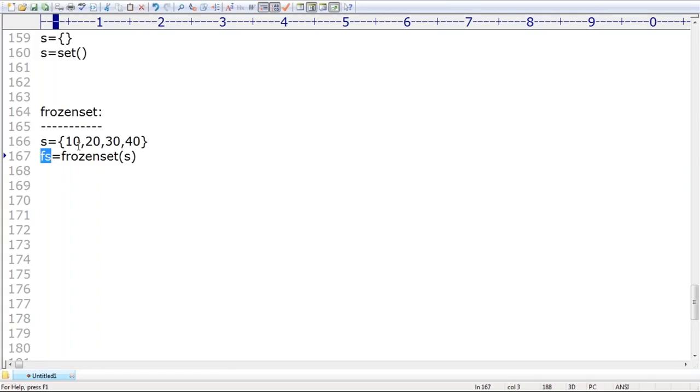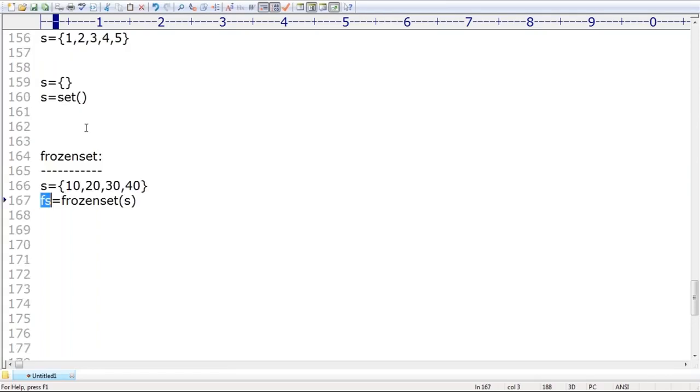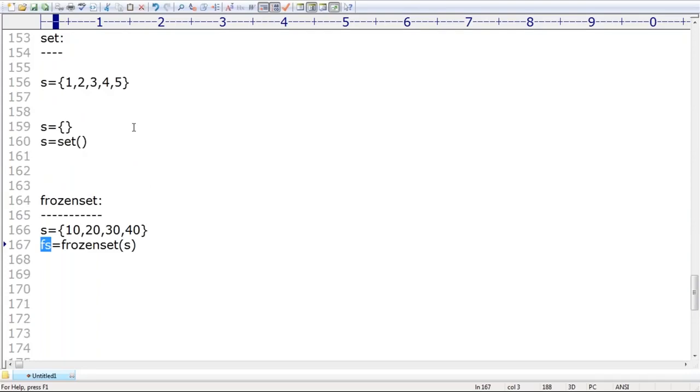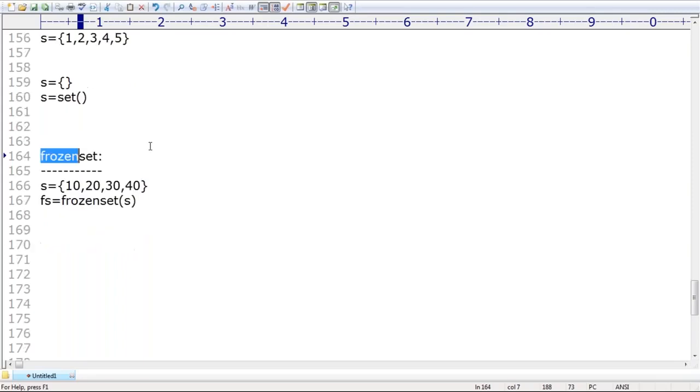Okay. So what is the difference between set and frozen set? Don't just say frozen is the difference. Set is mutable, frozen set is immutable. Remember that. Set is mutable, frozen set is nothing but immutable.